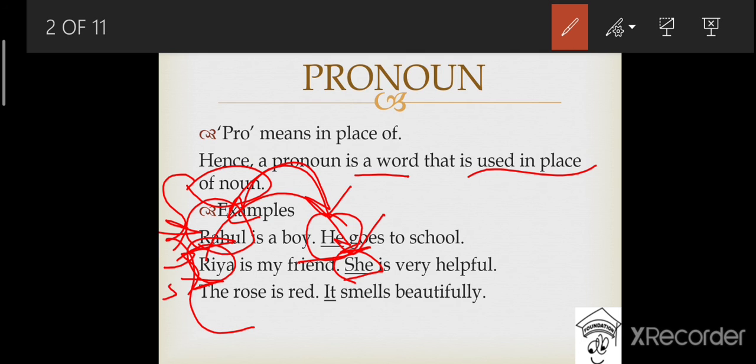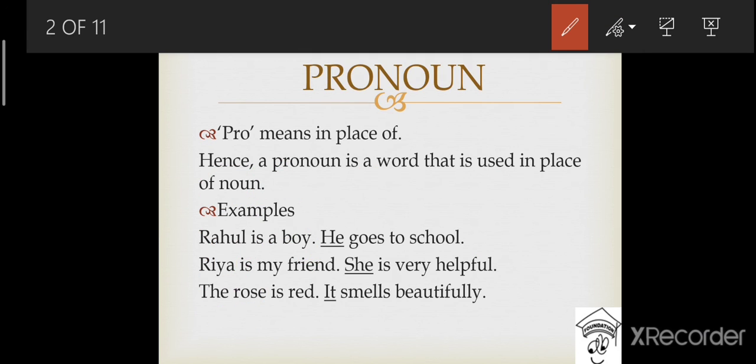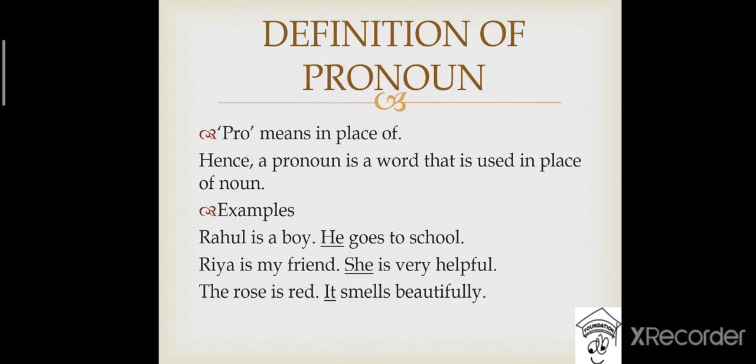The third example says, the rose is red. In this sentence, rose is a noun. Instead of saying the rose smells beautifully again, we have replaced the rose with it, that it smells beautifully. So in this way, we can use a pronoun to avoid the repetition of the same noun again and again. So he, she, it, they, we, me, you, etc. are the examples of pronoun.